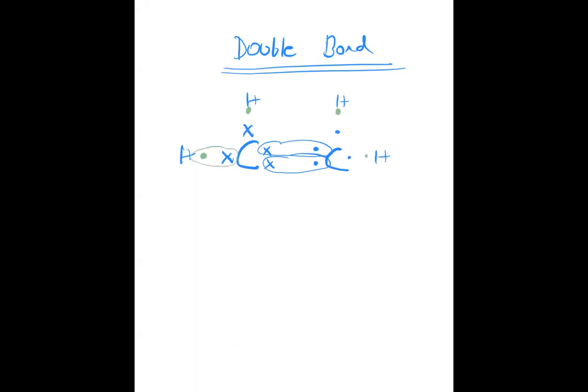So now also the valency of carbon is getting satisfied. It is getting 8 electrons. Okay, so one and two bonds are formed. Each shared pair of electrons will form one bond. This is called double bond. This side it is single bond only because two electrons are there. But between the two carbons, four electrons are shared. Two electrons, two pairs of electrons.